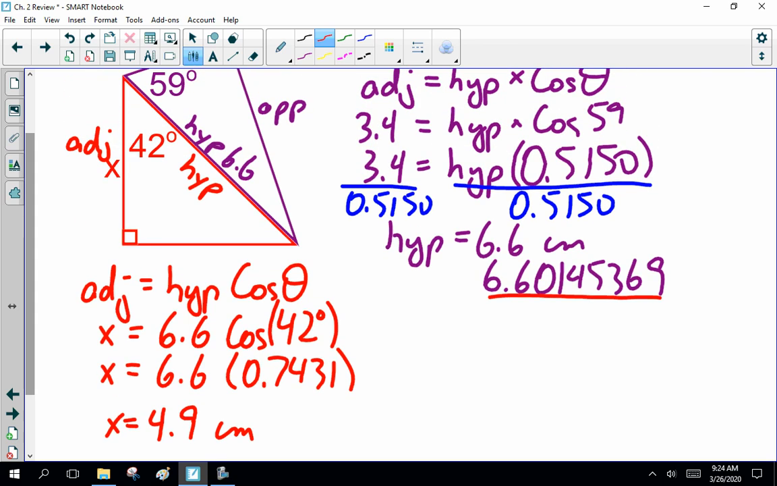Now, on the chapter test, depending on my mood, I might accept 5 or 4.8, but that could be a rounding off error. You have to be careful there. Okay. So far, so good? Good. Now, moving on.